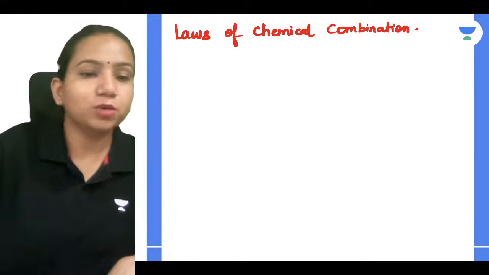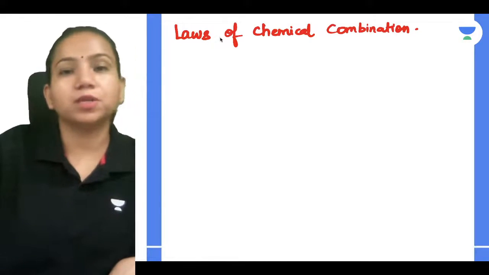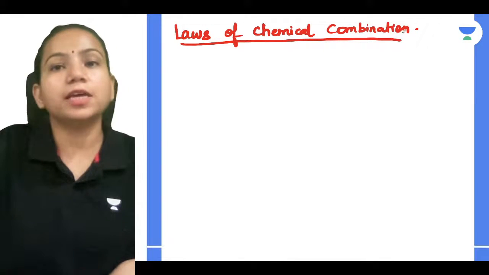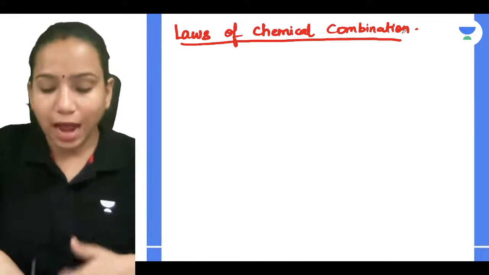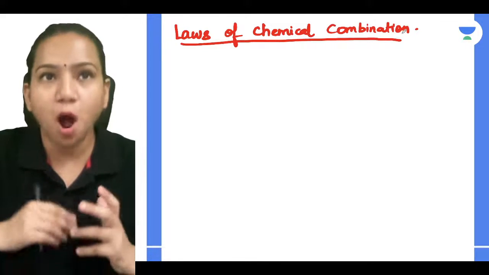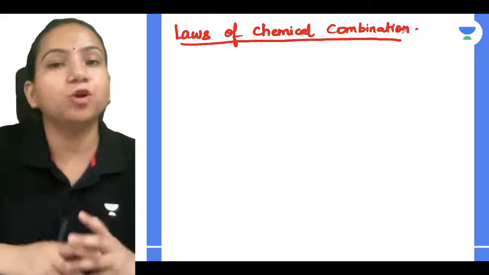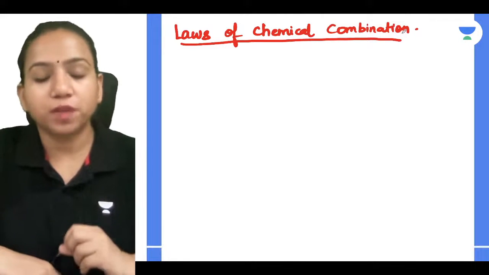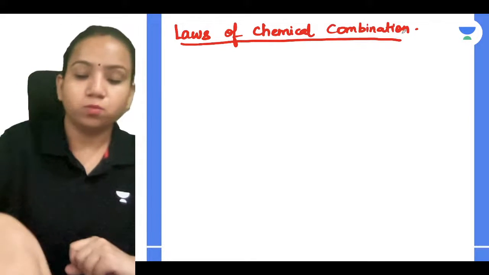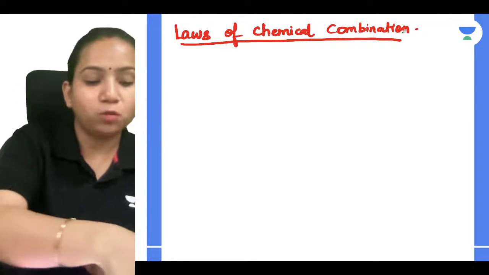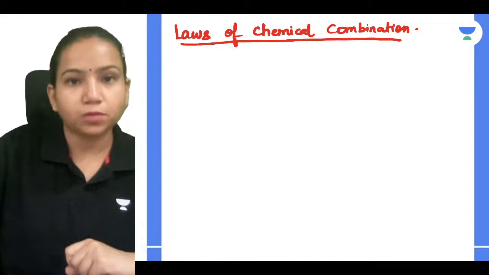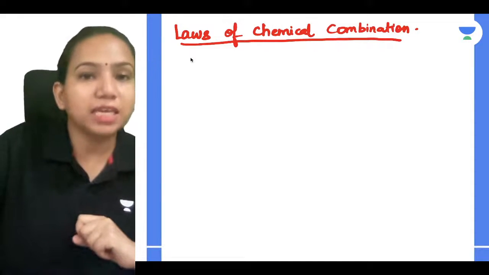Now how many laws are we going to study in this topic? Laws of chemical combination are nothing but laws that help us understand how atoms and molecules combine together to form different products. So we have to study 6 laws under it.